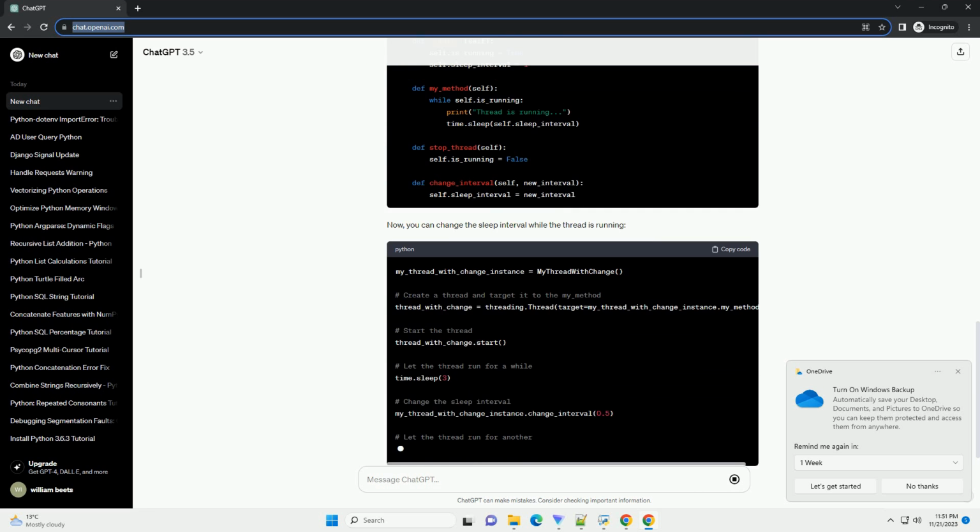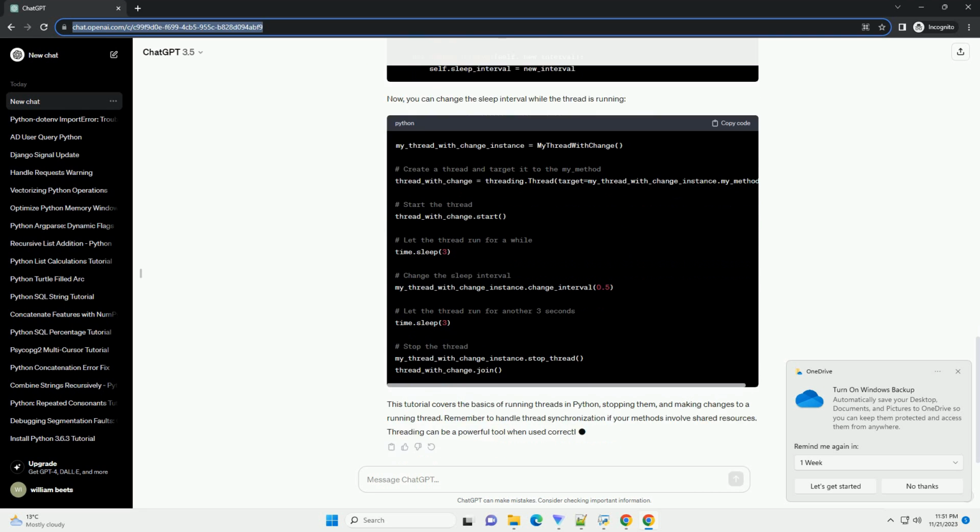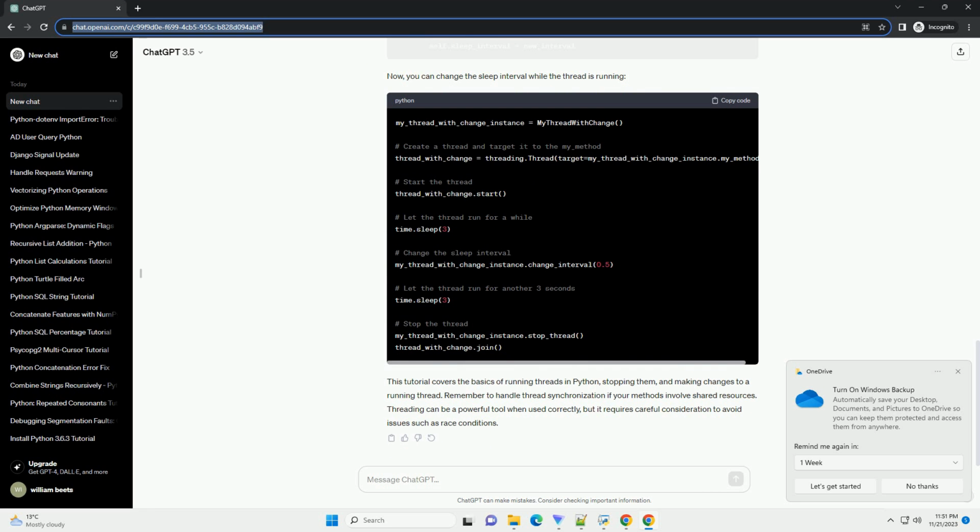Now, let's create an instance of the MyThread class and run the my_method in a separate thread. In this example, we create a thread, set its target to the my_method of our MyThread instance, start the thread, let it run for 5 seconds, and then stop it.